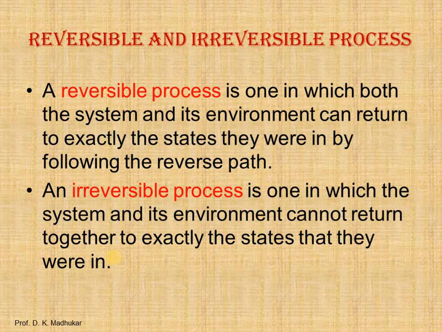For the system to undergo reversible change, it should occur infinitely slowly due to infinitesimal gradient. During a reversible process, all the changes of state that occur in the system are in thermodynamic equilibrium with each other. Thus, there are two important conditions for the reversible process to occur. Firstly, the process should occur infinitely slowly, and secondly, all of the initial and final states of the system should be in equilibrium with each other.